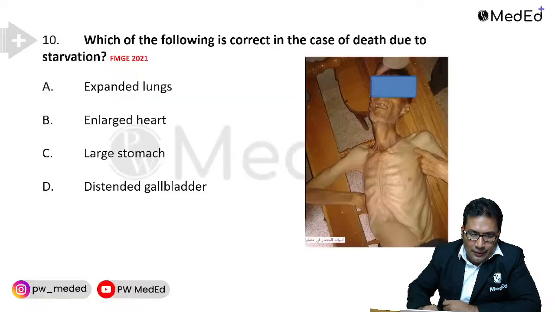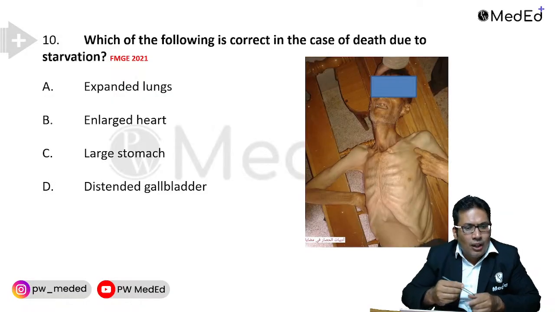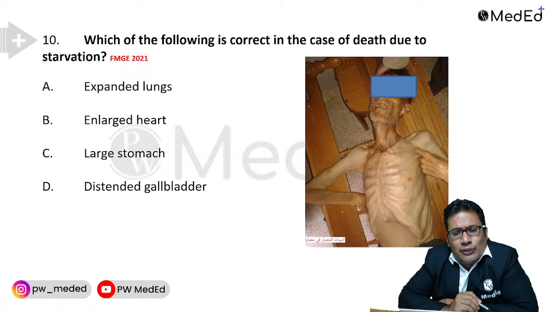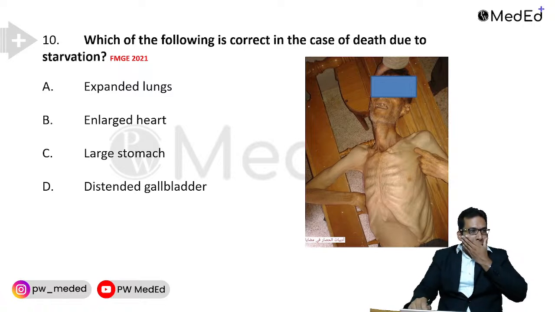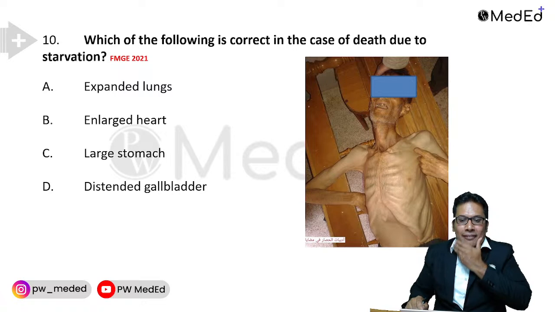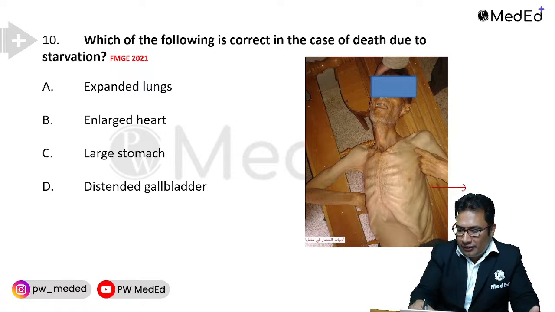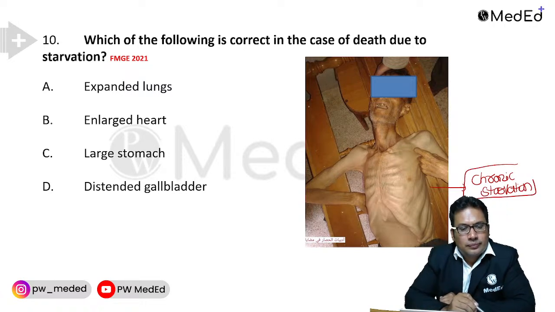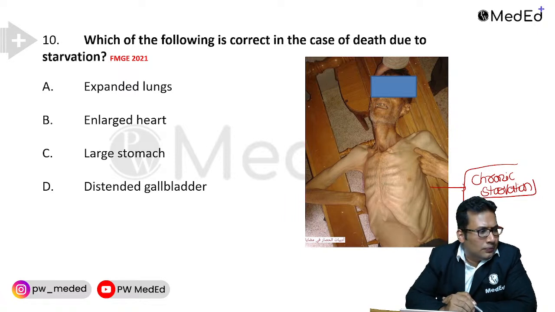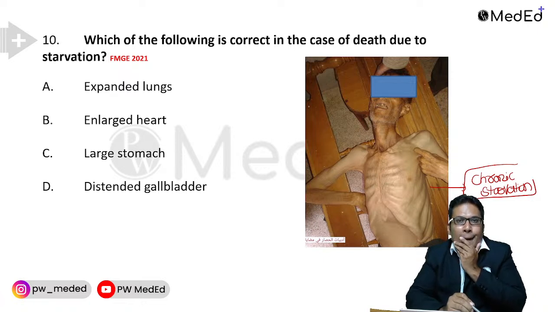Okay, yes. Next, question number 10. Which of the following is correct in the case of death due to starvation? My dear students, look at this. Can you answer this question? Starvation. So this is a case of chronic starvation. Chronic starvation. Which of the following is true? Option A, expanded lungs, enlarged heart, large stomach, distended gallbladder. What is the answer?